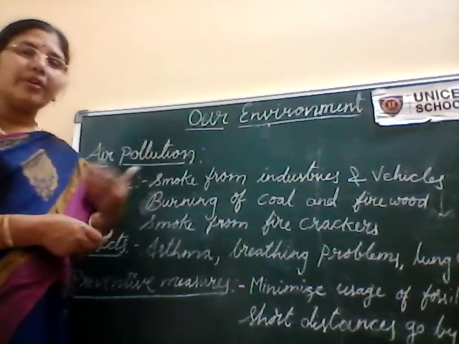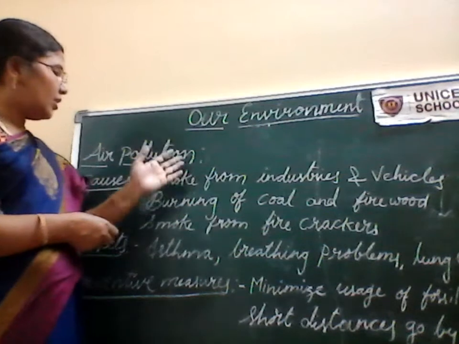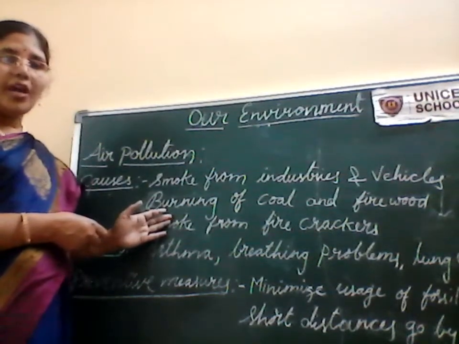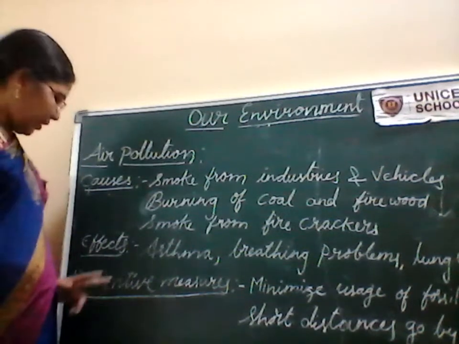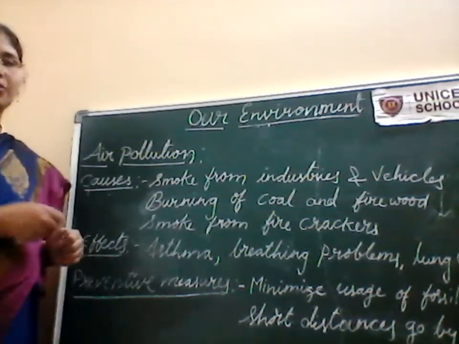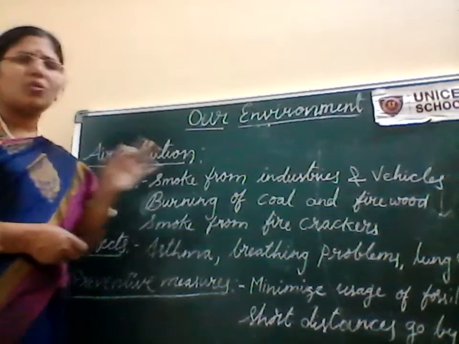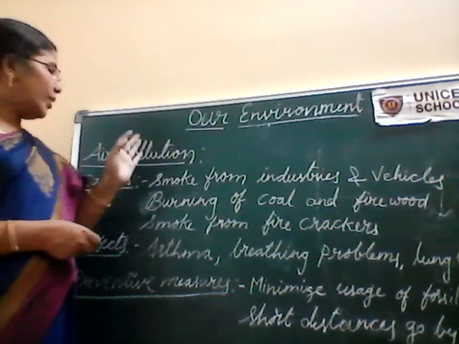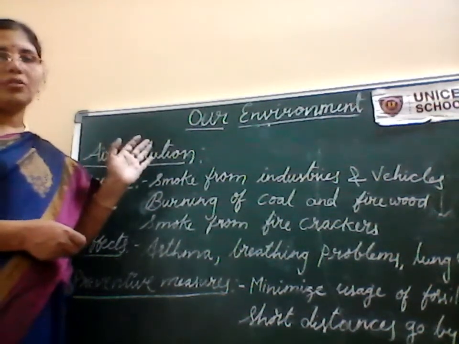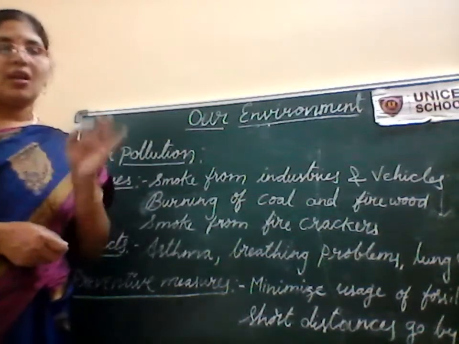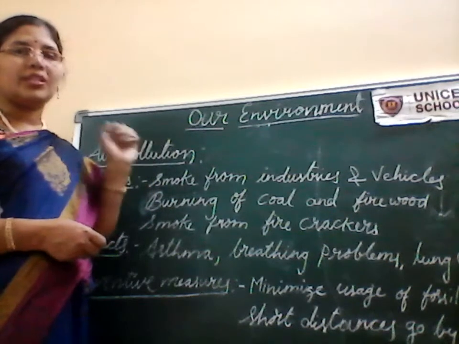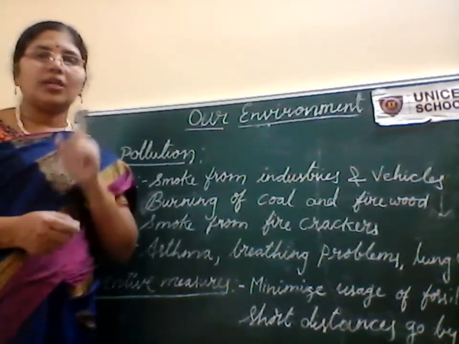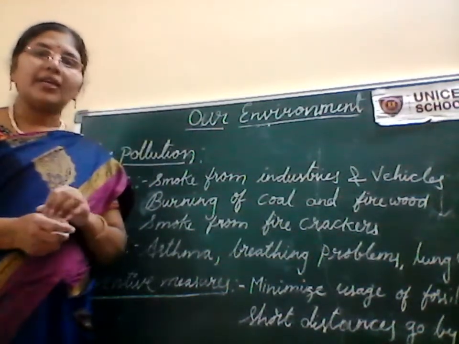And what are the preventive measures? We know these are the reasons for air pollution and these are the effects. Now, what would be the preventive measures? First and foremost, the way we can control air pollution is by planting trees. The best filter of poisonous or harmful gases from the air is planting more trees.